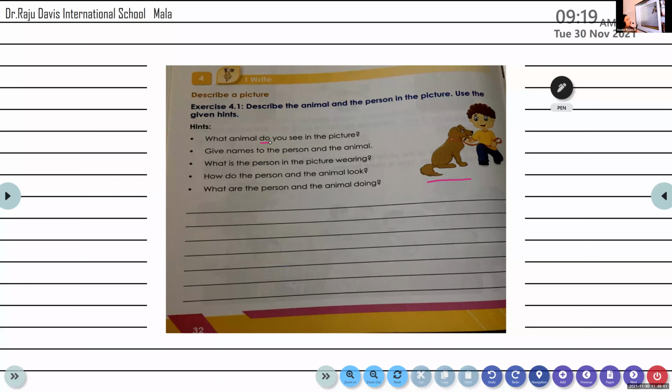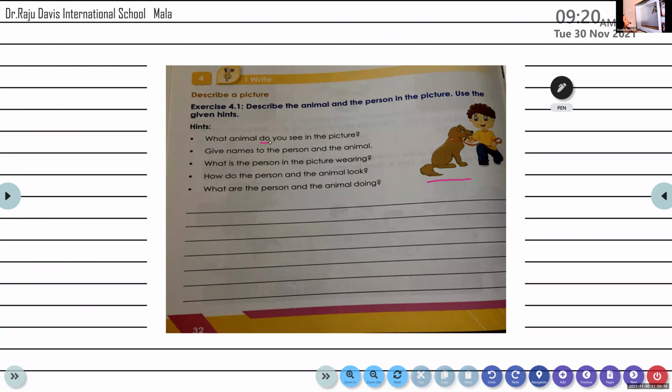You have to describe it. No, I want the answer in a complete sentence only. We see a dog. Only the animal.